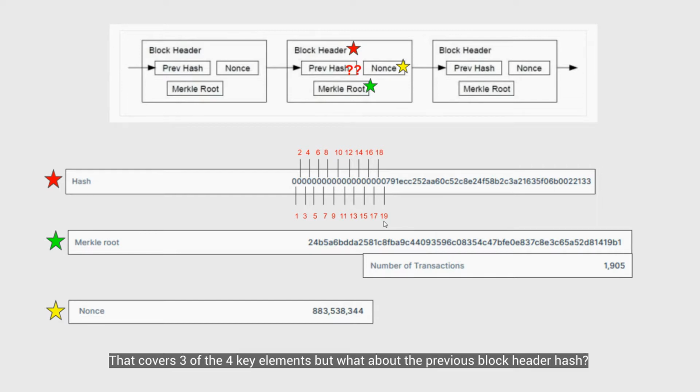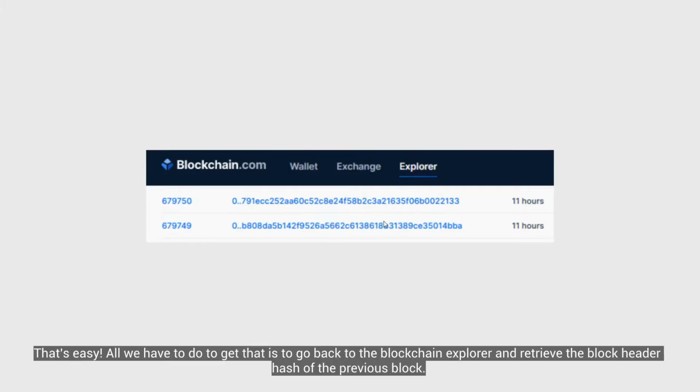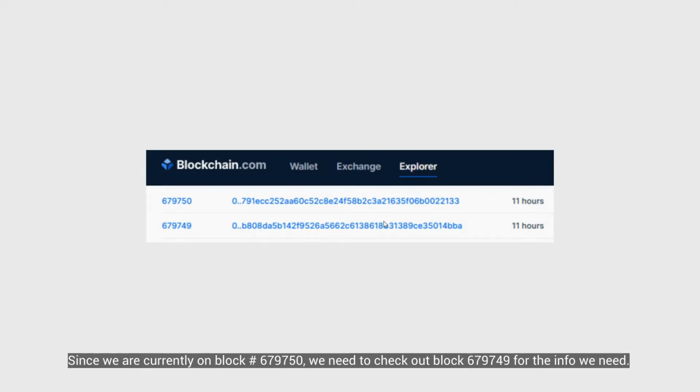But what about the previous block header hash? Well, that's easy. All we have to do to get that is go back to the Blockchain Explorer and retrieve the block header hash of the previous block. Since we are currently on block 679,750, we need to check out block 679,749 for the info that we need.